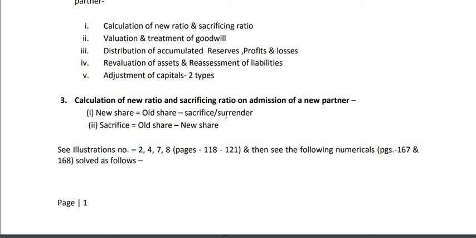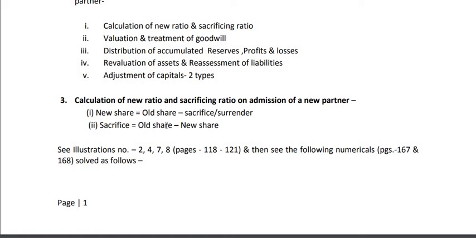This may be negative. In that case, surrender will not be there. Here gain will be there. So old share plus gain, that we will discuss in retirement day. So don't bother for it. Now you only concentrate on old share minus sacrifice or old share minus surrender, that is equal to new share. Then sacrifice. What is sacrifice?